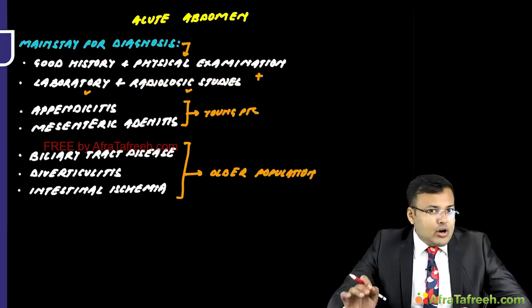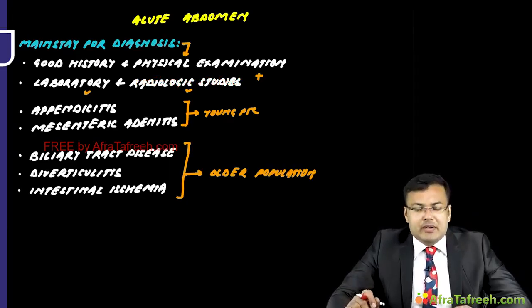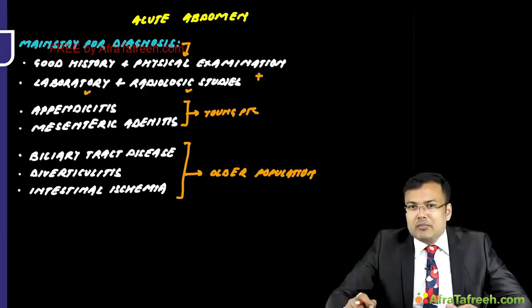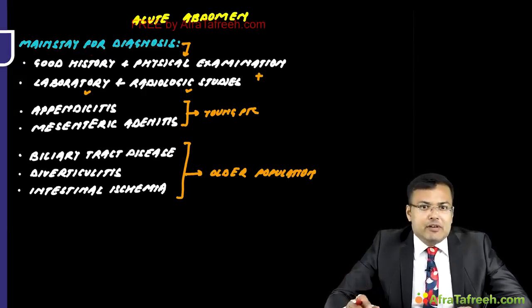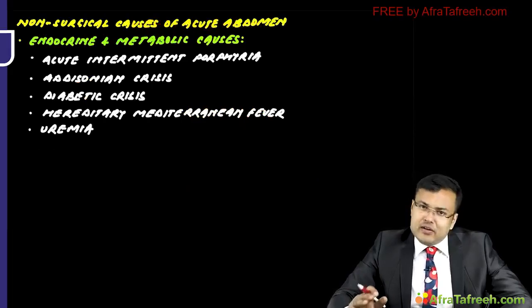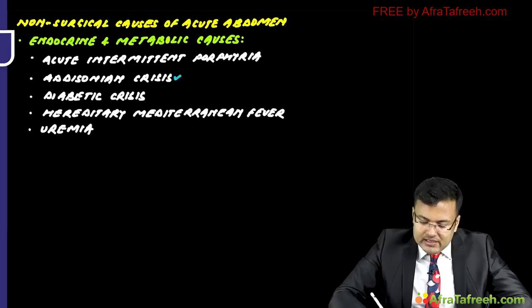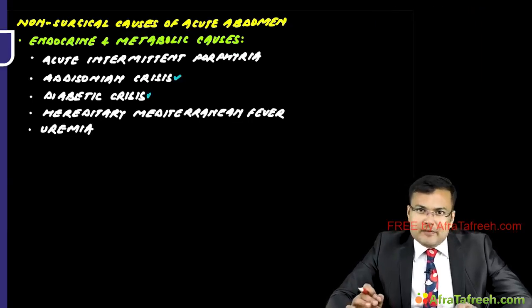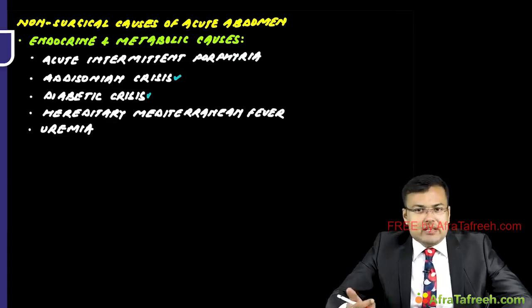There are certain non-surgical causes of acute abdomen, in which the patient is having acute abdominal pain and abdominal tenderness. So what are those non-surgical causes? See one by one. First, the endocrine and metabolic causes. First is acute intermittent porphyria, where the patient has severe abdominal pain. Apart from that, Addisonian crisis, diabetic crisis, hereditary Mediterranean fever, and uremia. In all these cases, there is abdominal pain.